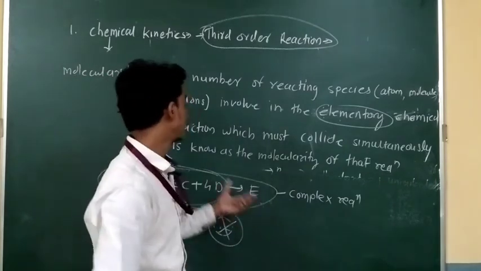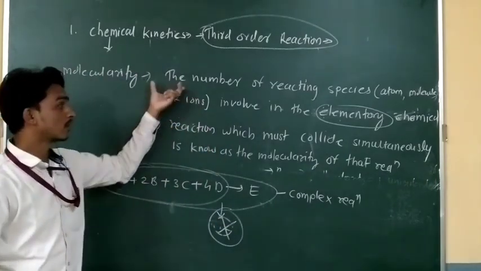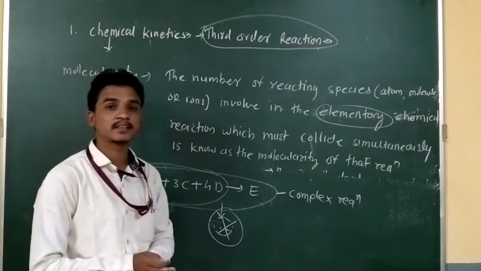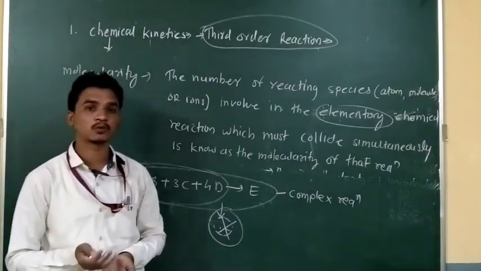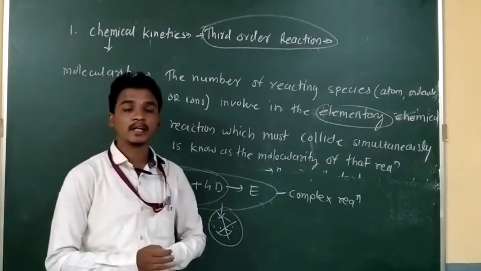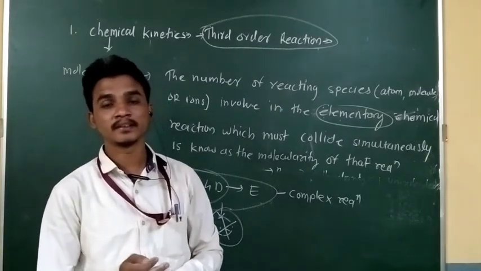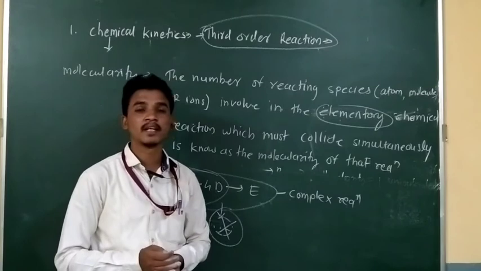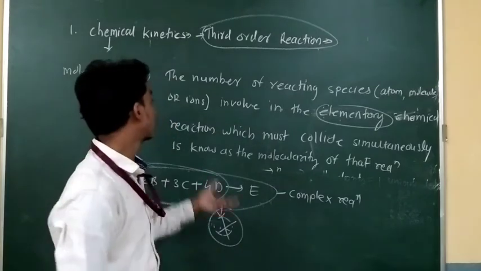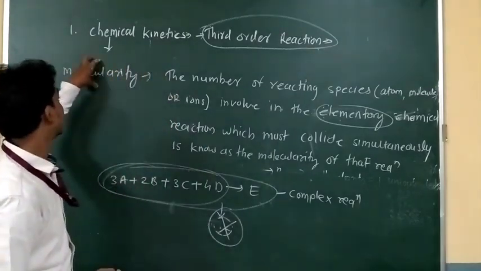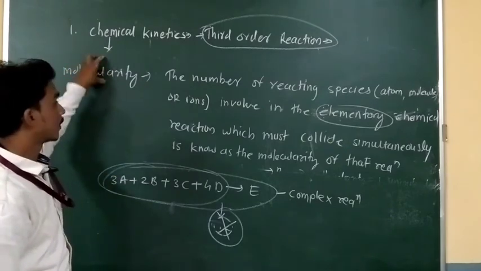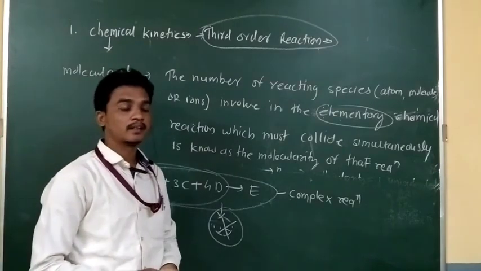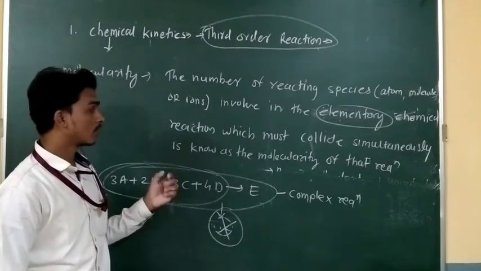I hope you understand all these things: chemical kinetics definitions, the rates and the equations for the rates, units for the rates, and at the end of today's lecture, the molecularity of the reactions.